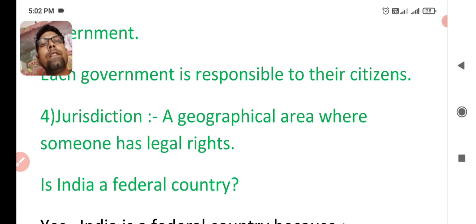And the next is jurisdiction. Jurisdiction is a geographical area where someone has legal rights. I gave you the example of Haryana in the beginning.